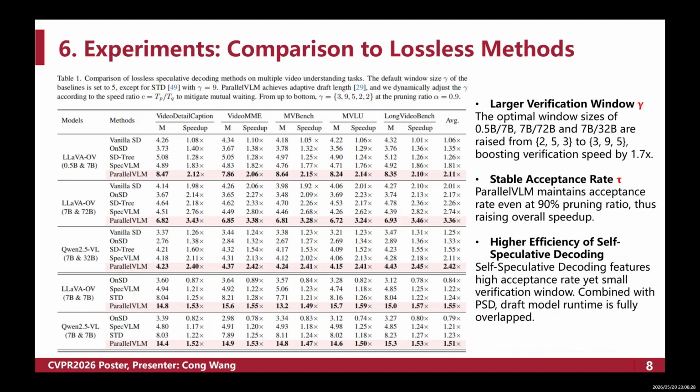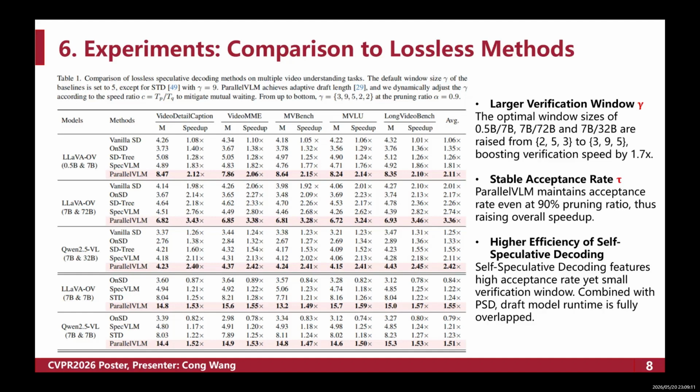So we start our experimental verification by comparing our method with existing lossless video decoding acceleration approaches. Our baselines cover vanilla SD, SD with pure language-based draft models, tree-structured SD, and attention pruning-based Spec-VLM, which is a recent work published in EMNLP. We set up 5 model combinations with inherent speed ratios ranging from 1 to 5. Our method achieves 3 major improvements. First, we successfully raised the optimal parallel verification window size of all these model combinations,